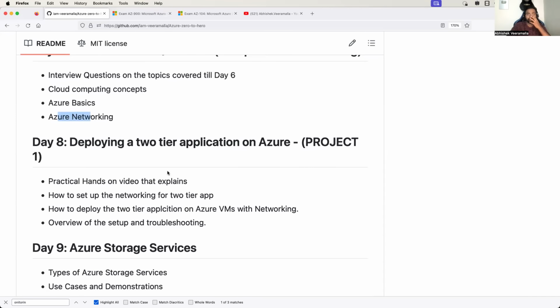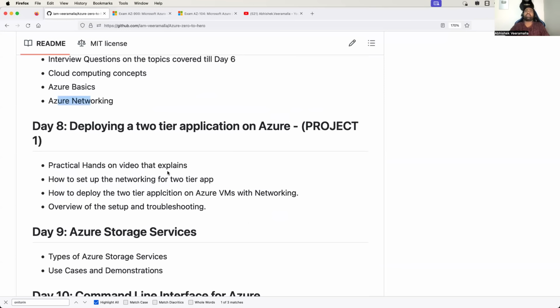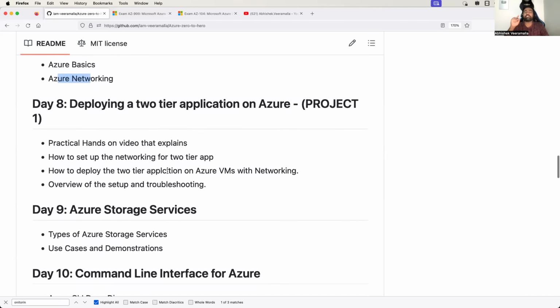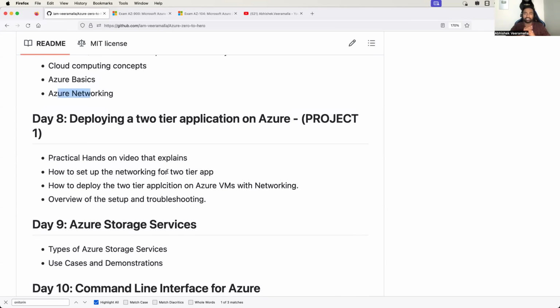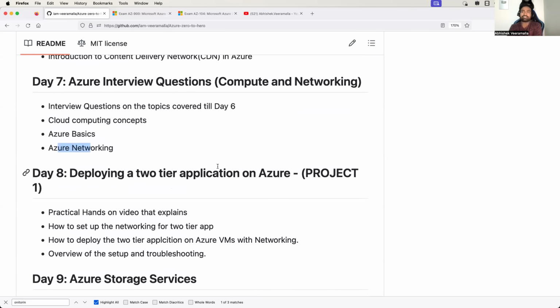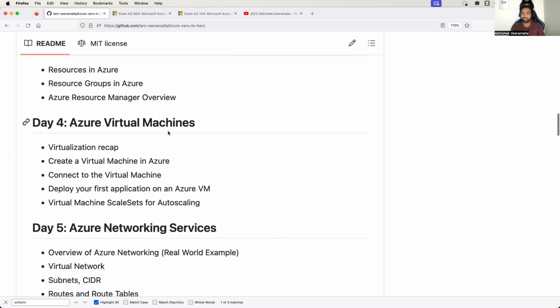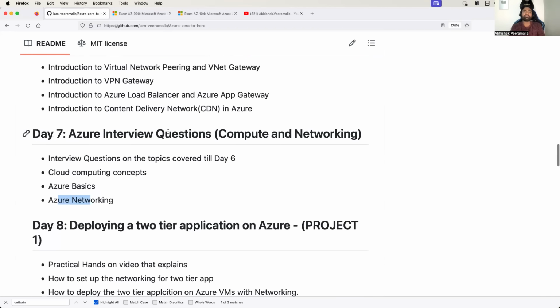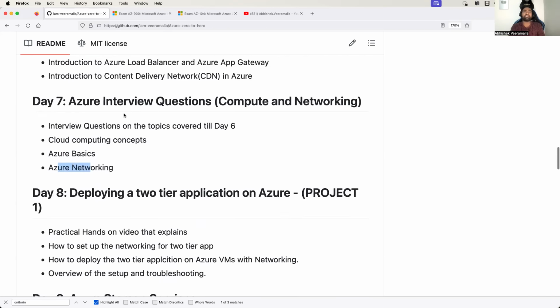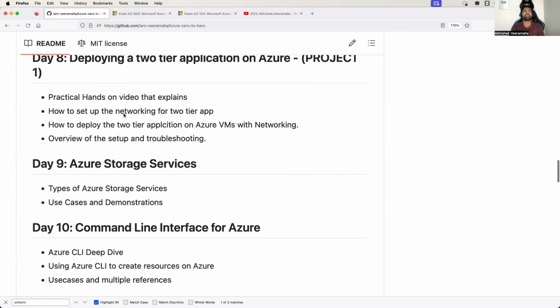Then we have day 8, and in day 8, we will understand how to deploy a 2-tier application on the Azure platform. This is the very first project that we will do in this particular Azure playlist. The 2-tier application deployment will be very easy to understand in day 8 because we have focused a lot on the networking concepts and the basics. So it shouldn't be very difficult for anyone who has followed the first 7 episodes.